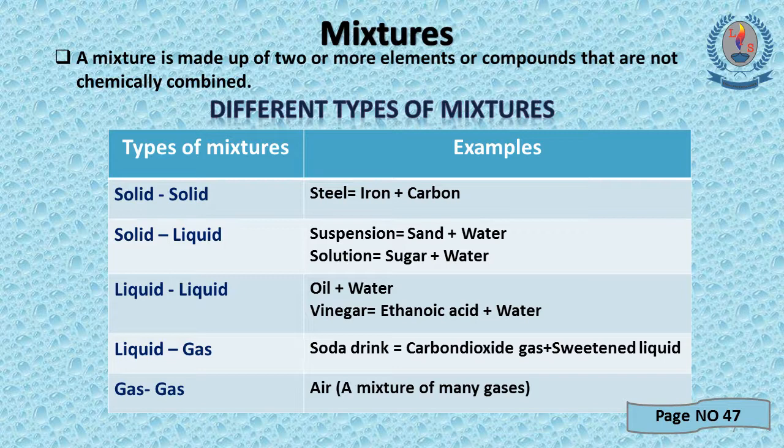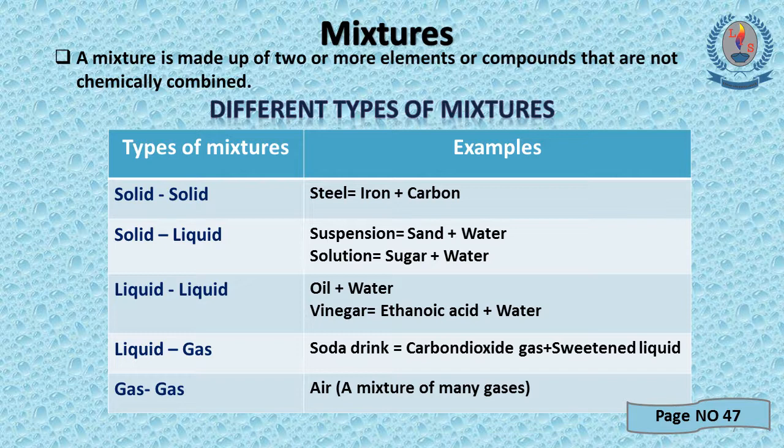How? When we add sugar into water, a sugar solution is made. A suspension is a mixture, but it is not uniform throughout. But when we mix sugar into water, it makes a solution with equal composition throughout.